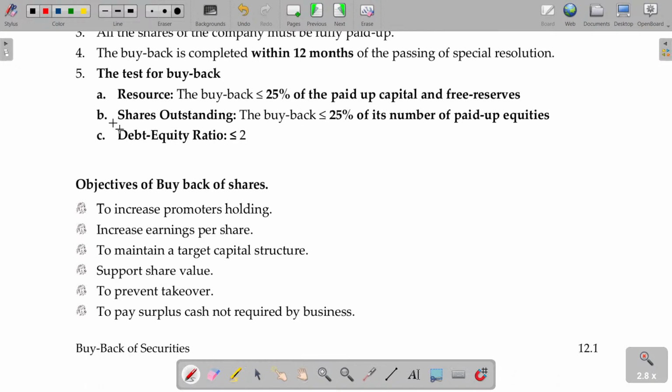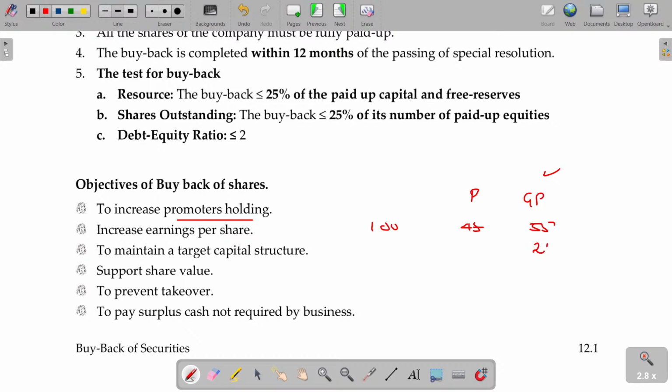Why do you buy back? To increase the promoter's holding. So, for example, promoter and general public, out of 100 shares, promoter holds 45 shares and general public holds 55 shares. Now, the promoter cannot control, only the general public are controlling. Immediately, the company announces the buyback and asks them to sell their shares.